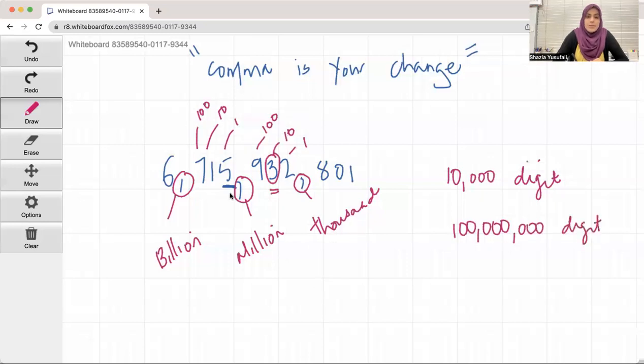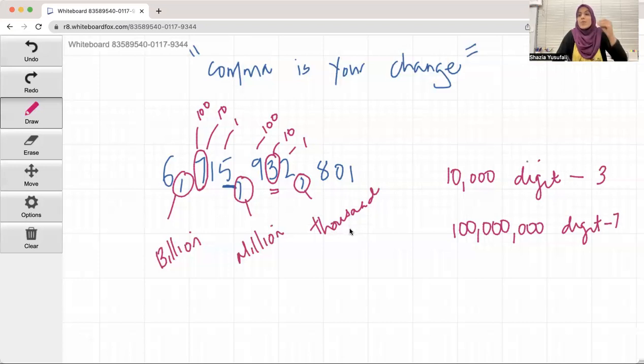Right? Well, the 100 million digit is 7. That is the 100 million digit. So the 10,000 digit is the 3, and the 100 million digit is the 7. So it's a good way to identify the numbers, the digits. So now if I were to say this number, it'll be 6,715,932,801. There you go. That's a big number.